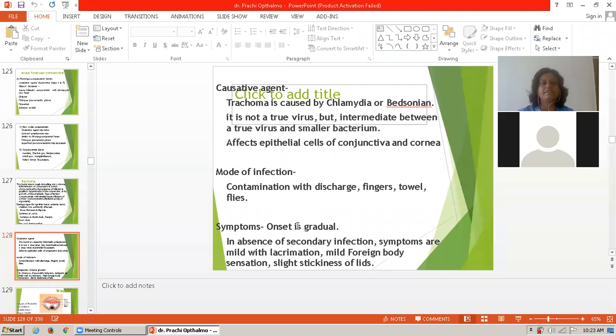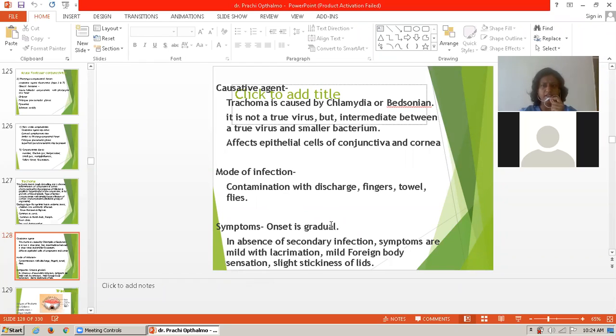The causative agent of trachoma is mostly chlamydia or Bedsonia. It is not a true virus but intermediate between a true virus and smaller bacteria. It affects epithelial cells of the conjunctiva and cornea. The mode of infection is contamination by discharge, fingers and towels.